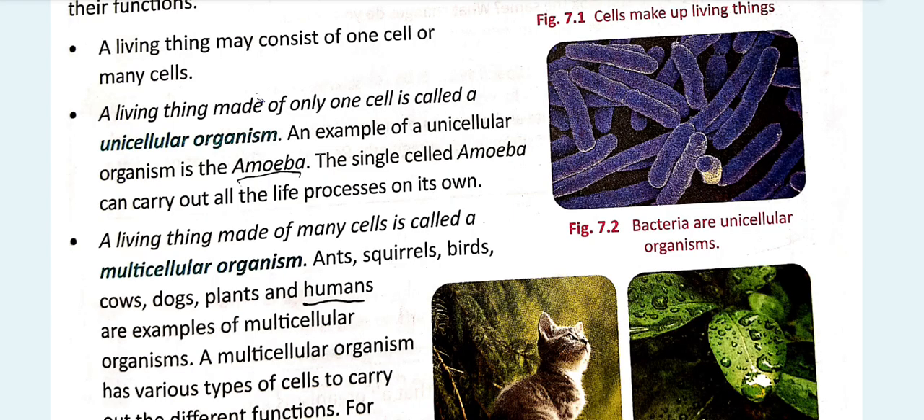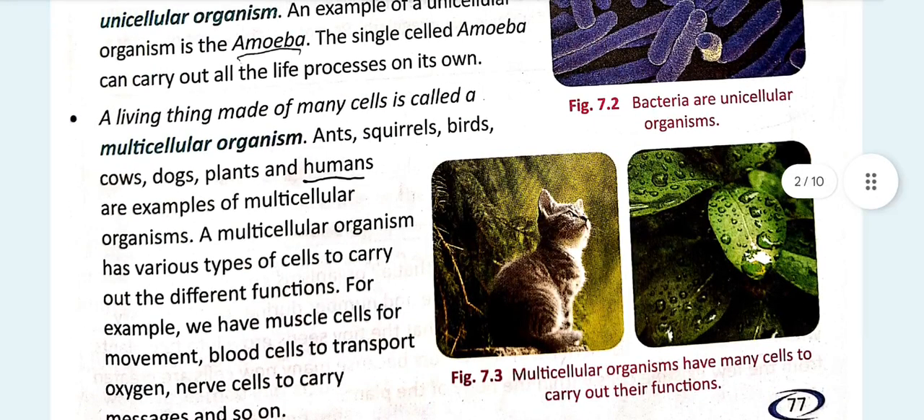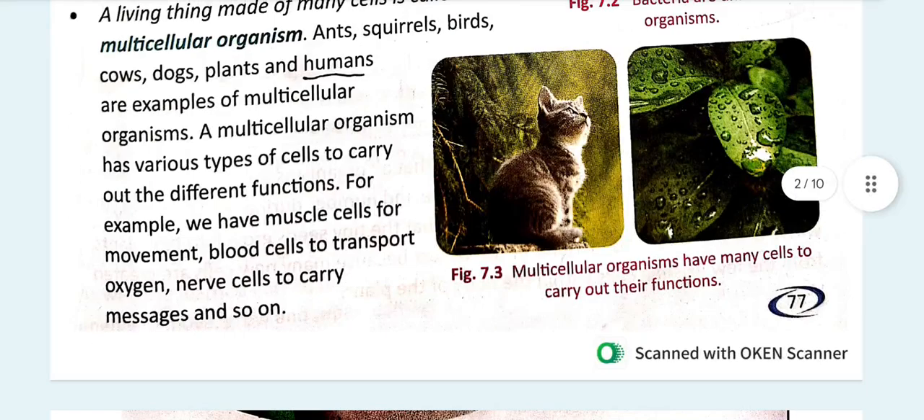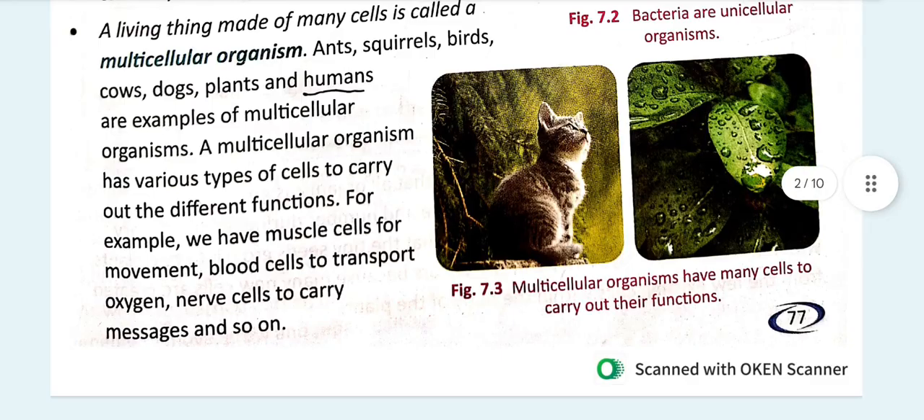And a multicellular organism has various types of cells to carry out the different functions in the body of an organism. Like we have muscle cells for our muscle movement, blood cells to transport oxygen, and nerve cells to carry brain signals and messages and so on. And multicellular organisms are very large in size because they have so many cells, unlike the unicellular organisms.